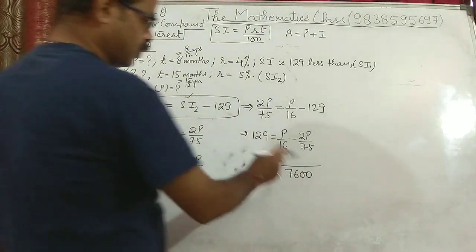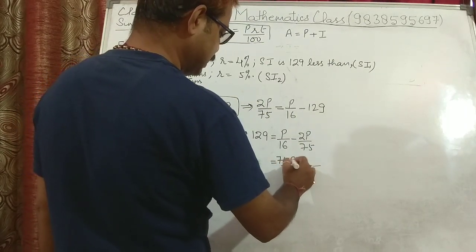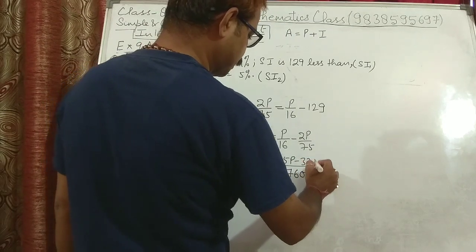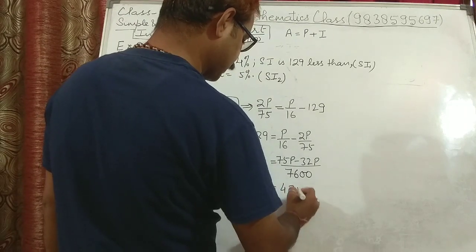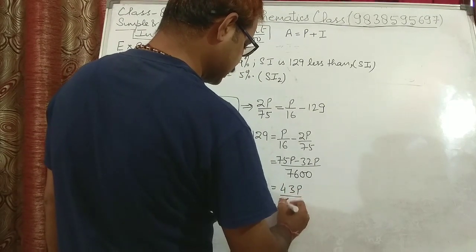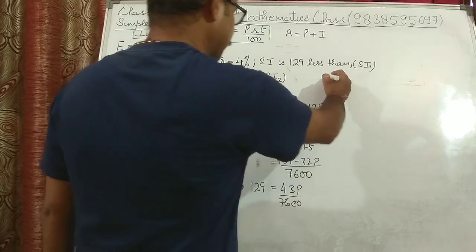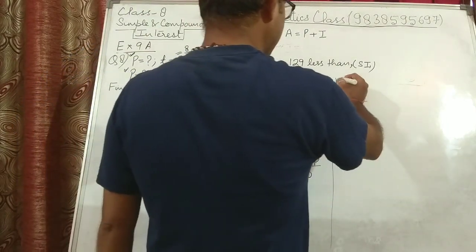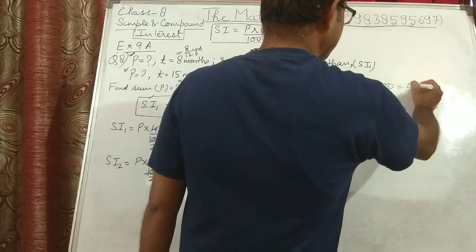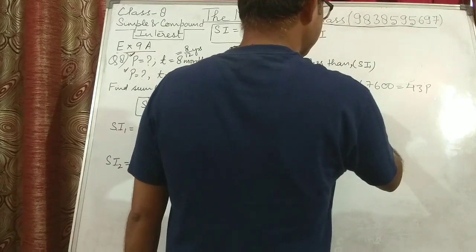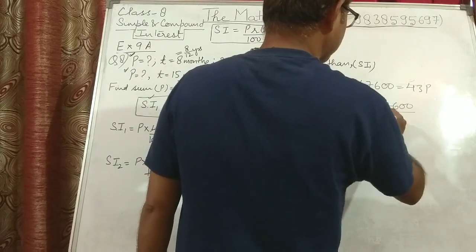1200. Now this divided by 16 you will get 75, so this becomes 75P minus 16 into 2 is 32P. Now 5 minus 2 is 3, 7 minus 3 is 4, 43P upon 1200 is equal to 129. Now what do we do? Cross multiply. 129 into 1200 is equal to 43P. So P can be written as 129 into 1200 upon 43.